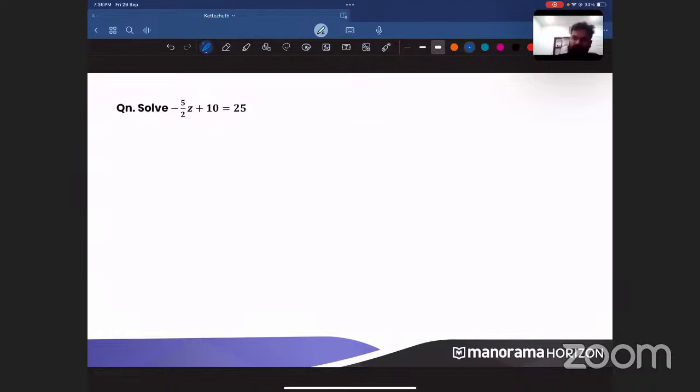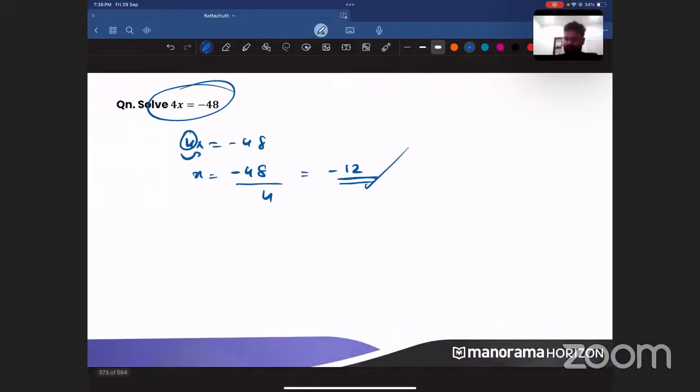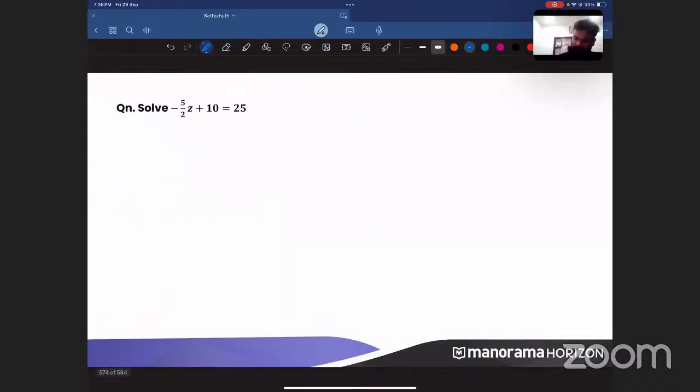Anybody who did not understand this one? Anyone who did not understand the answer for this question, please ask me now. Very simple, very direct, very easy question. 4x equals minus 48. x is equal to minus 48 divided by 4. You had a multiplication on the left side. So when it goes to the right side, it will become division. So minus 48 divided by 4, which is minus 12. Clear?